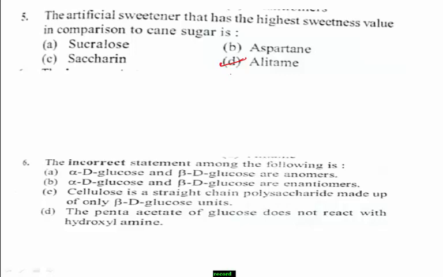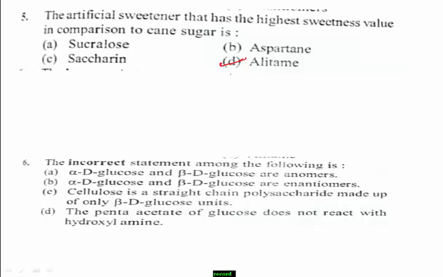Option C, cellulose is a straight chain polysaccharide made up of only beta-D-glucose units. Option D, the pentaacetate of glucose does not react with hydroxylamine. Which one is the right answer?